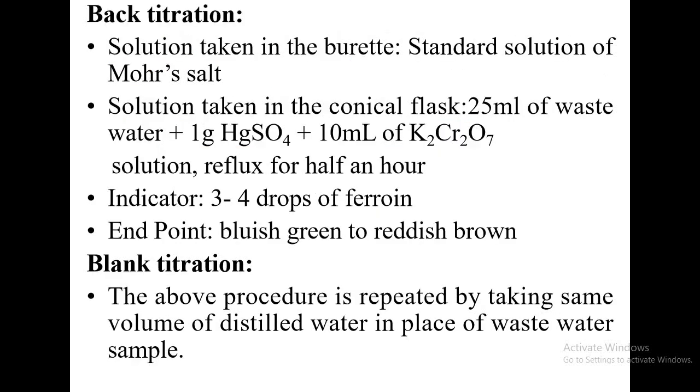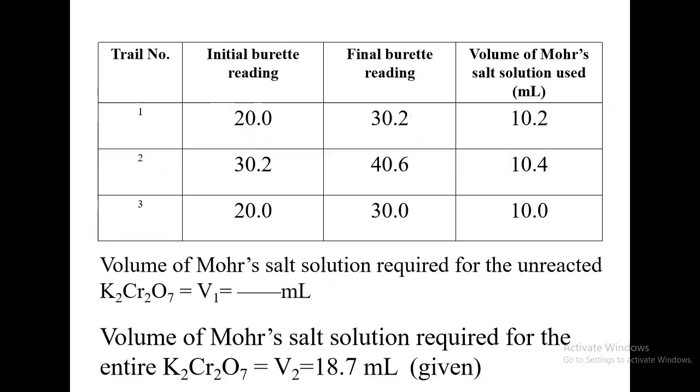Then you do the titration for concordant values, and you have a tabular column here. In the tabular column, as in the first 2 experiments I explained to you, there are initial burette reading, final burette reading, and volume of Mohr's salt solution used. There will be 3 columns like this. The initial burette reading need not always be 0.0.